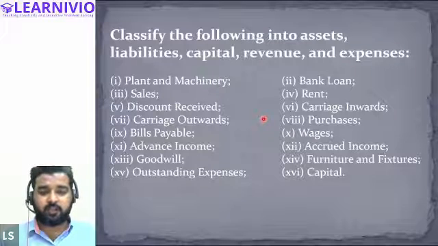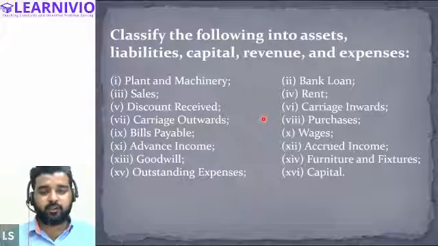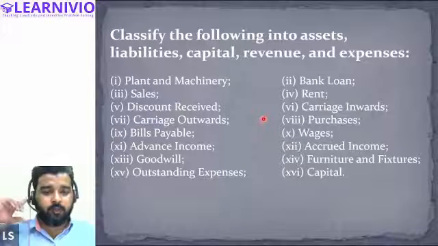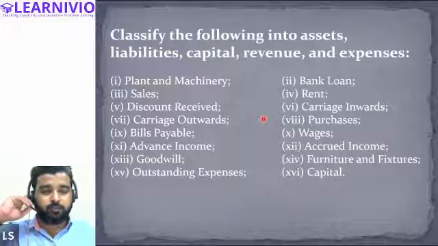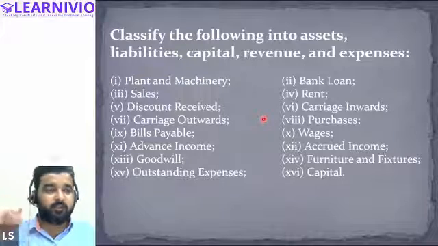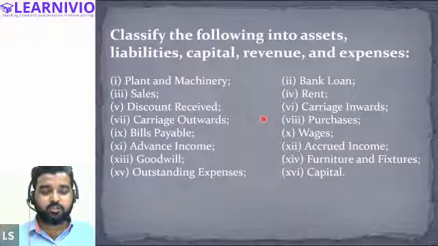Outstanding expenses. Halima, which kind of account does this item belong to? Outstanding expenses simply means expenses which are due, but we haven't paid yet. Liability, correct, very good. Expenses which haven't been discharged or paid by us become an obligation upon us.